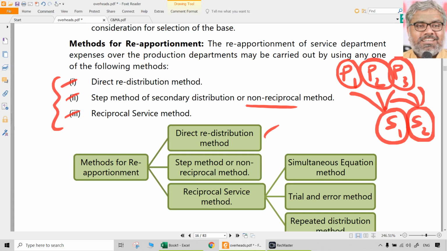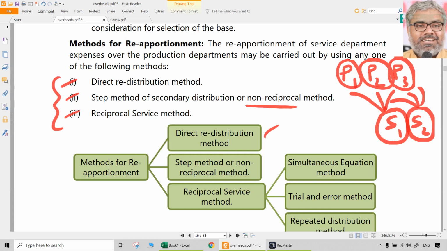Let us say some other service department is also there within the factory which uses the canteen also. Logically speaking, some portion of canteen cost should be apportioned to that service department. But this method ignores that. It ignores any service given by one service department to another, and the entire cost of all service departments is directly redistributed to only production departments. So one shot calculation, done deal.